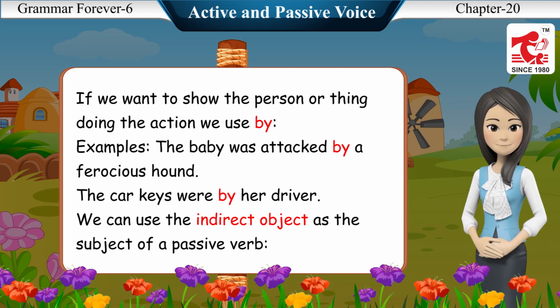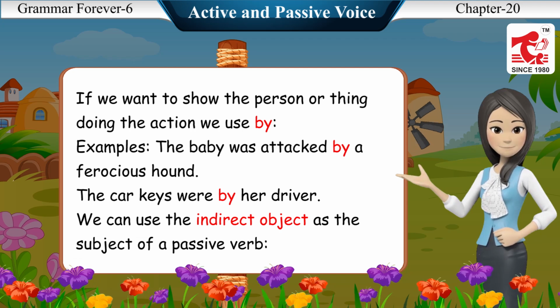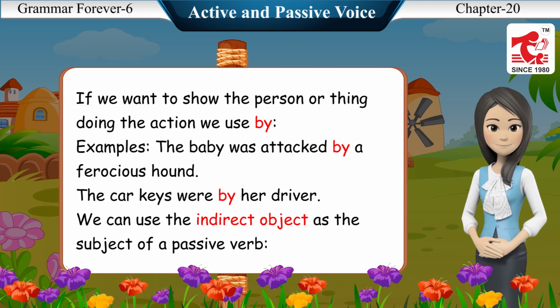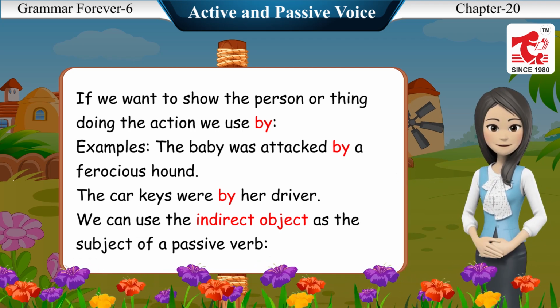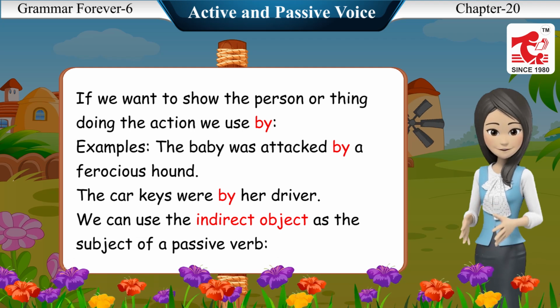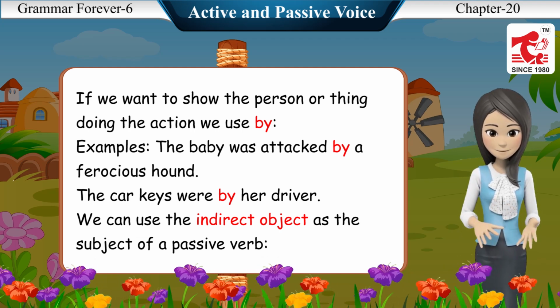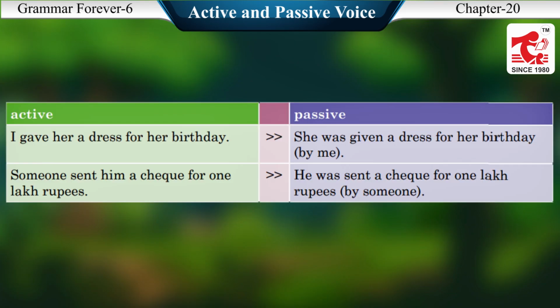Examples: The baby was attacked by a ferocious hound. The car keys were taken by her driver. We can use the indirect object as the subject of a passive verb. Active, passive. I gave her a dress for her birthday. She was given a dress for her birthday by me.